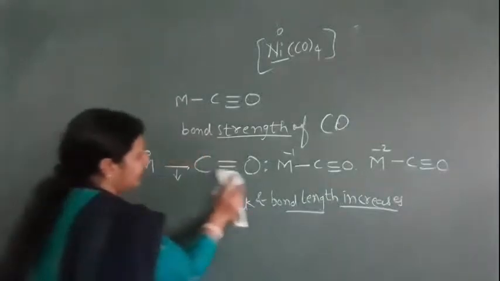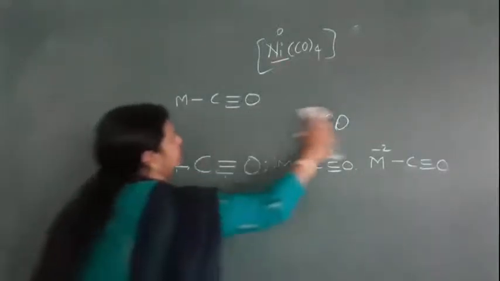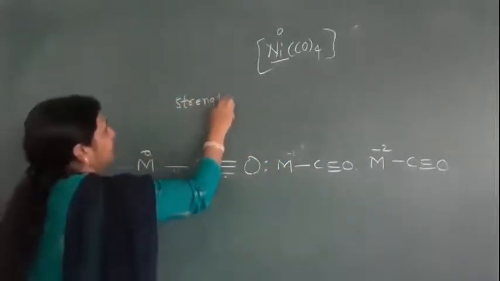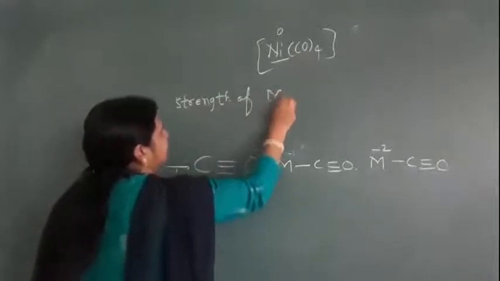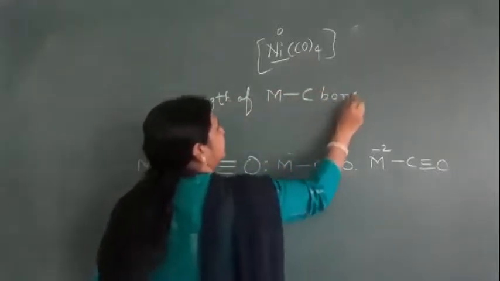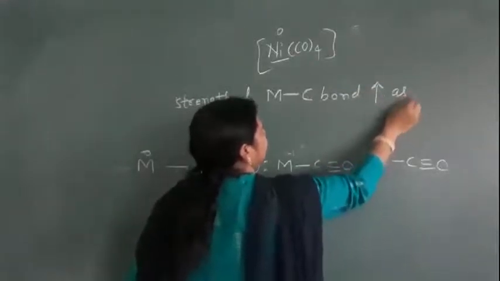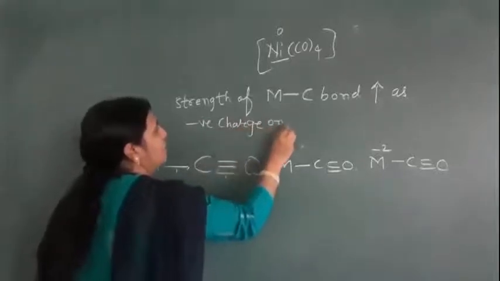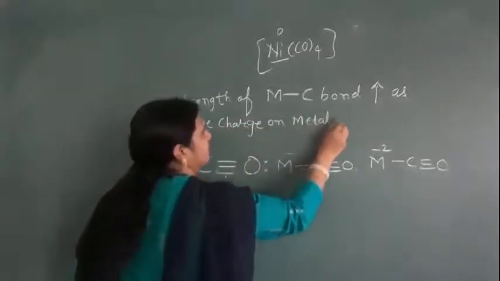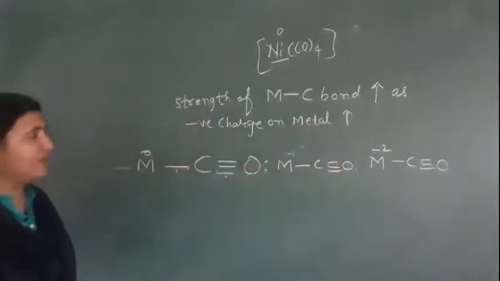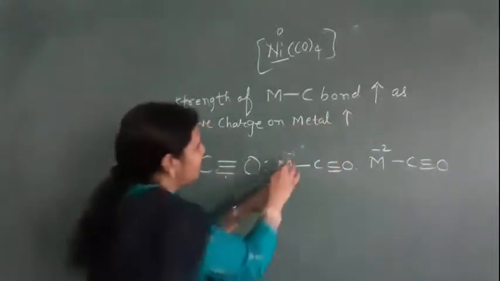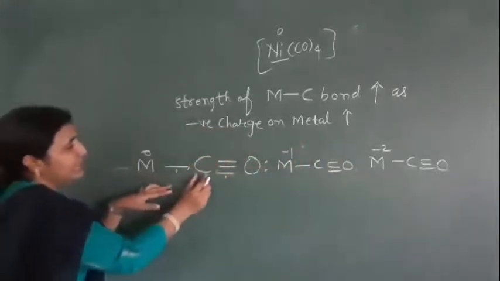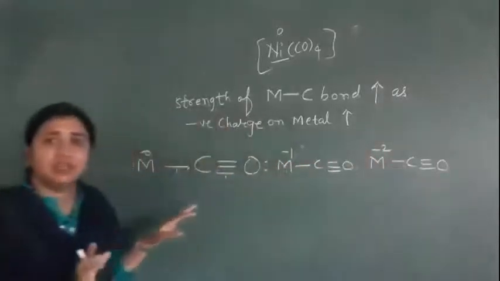Okay, so we can say that the strength of the metal-carbon bond increases as the negative charge on the metal increases. As the negative charge on the metal increases, the bond between metal and carbon increases.